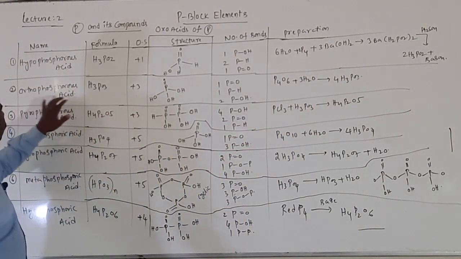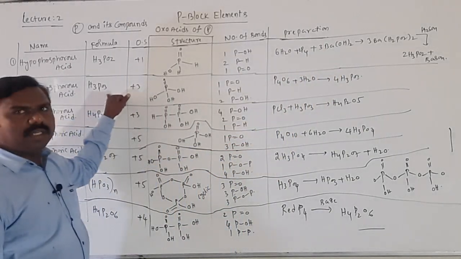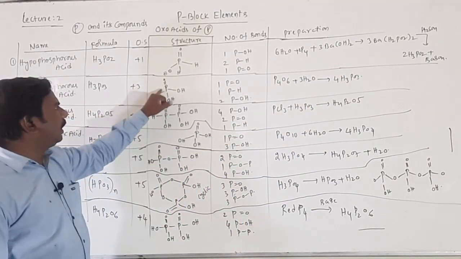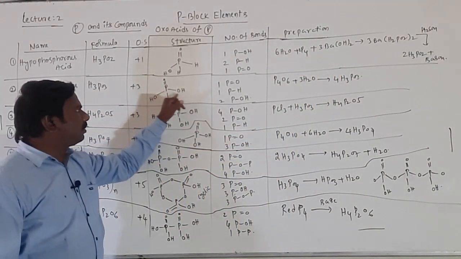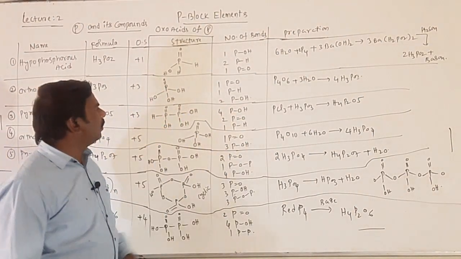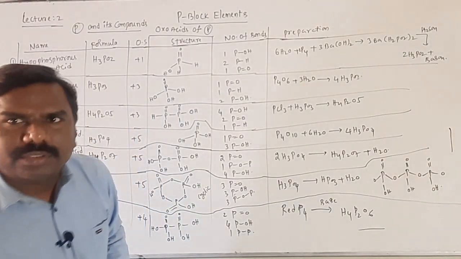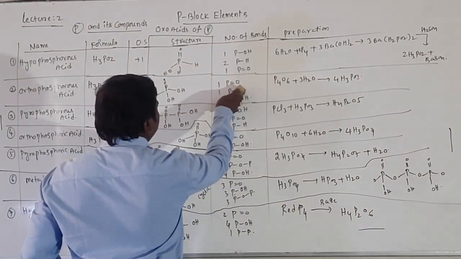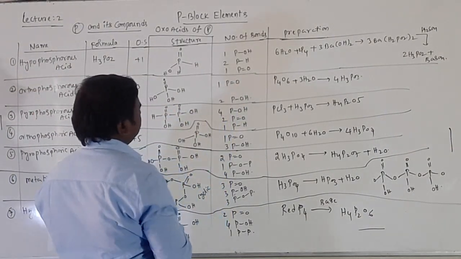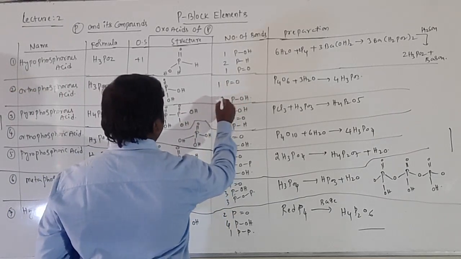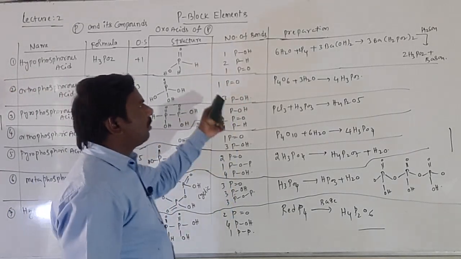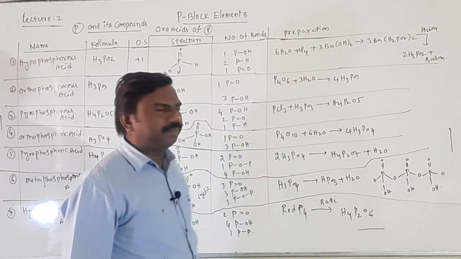Next, orthophosphorous acid, H3PO3, oxidation state +3, P=O, P-OH bonds 3. Here P-OH bonds are 3. I wrote wrong here. P-OH bonds 3, P=O 1, it is the preparation.